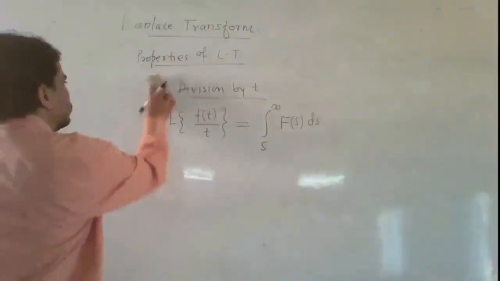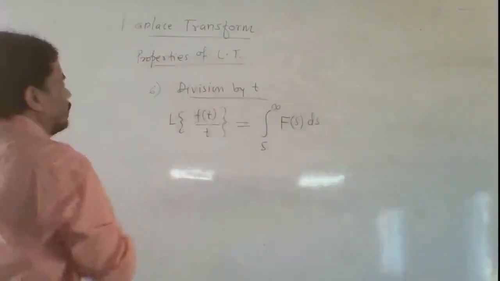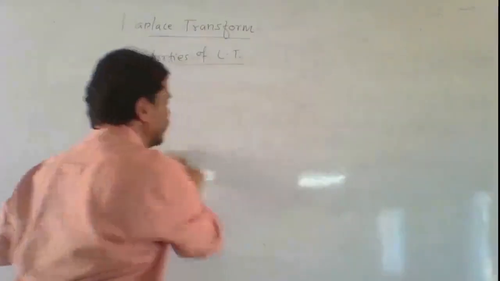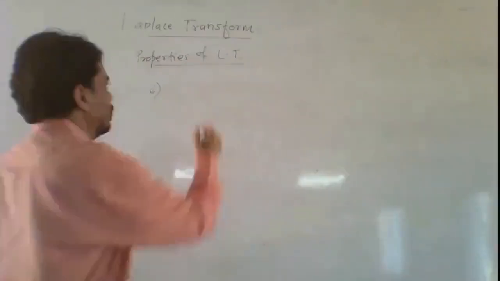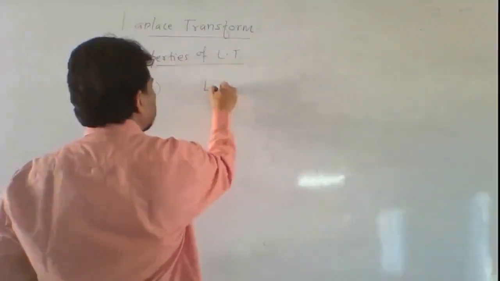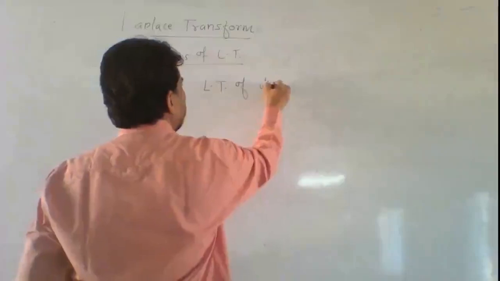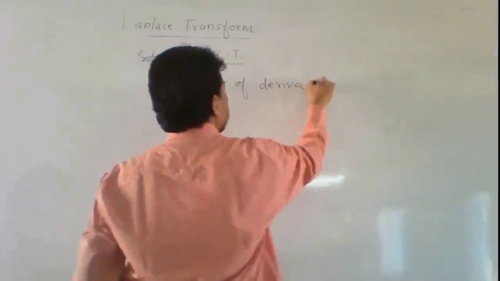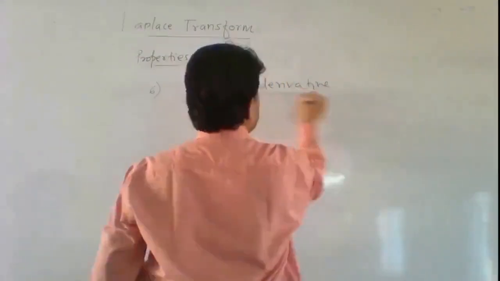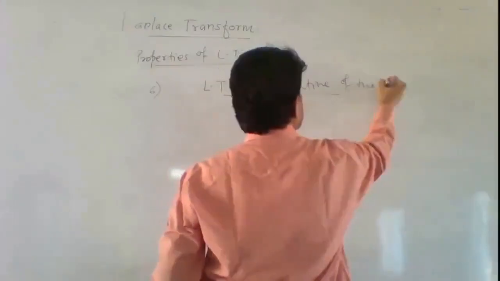Next is Laplace transform of the derivative of the function.